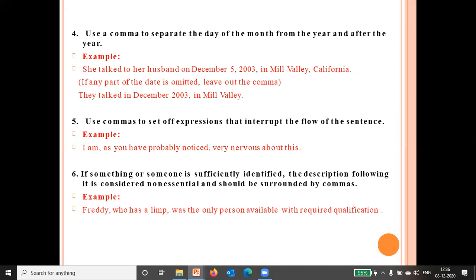If something or someone is sufficiently identified, the description following it is considered non-essential and should be surrounded by commas. Like, Freddie, who has a limp, was the only person available with required qualification. So this is the description we are telling about this person. Then we can just use commas and separate this.